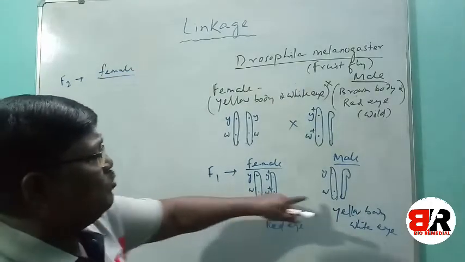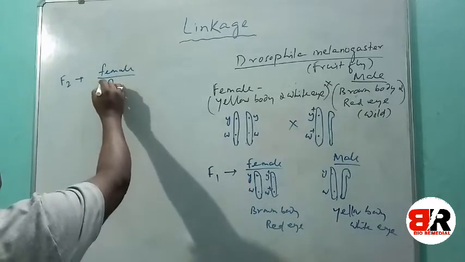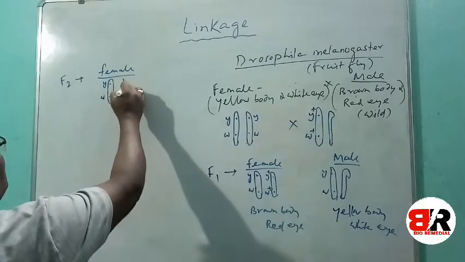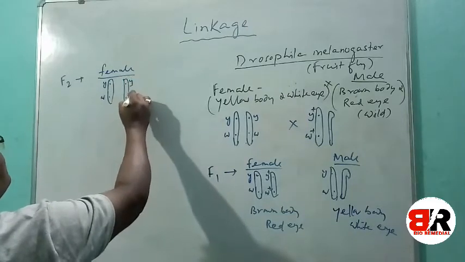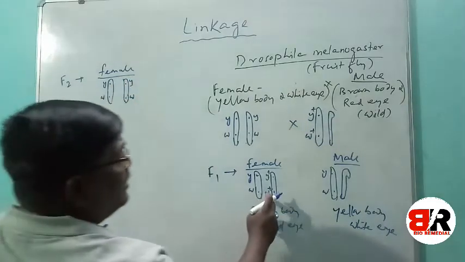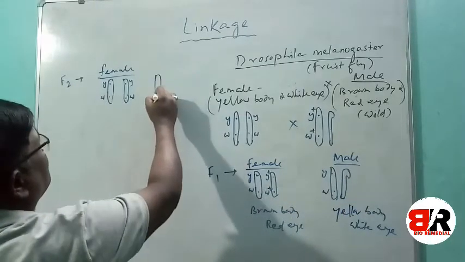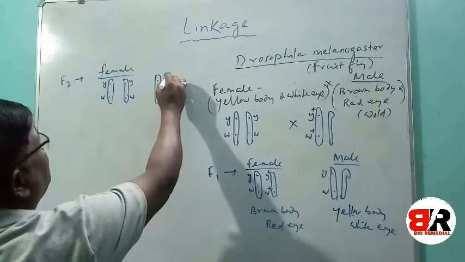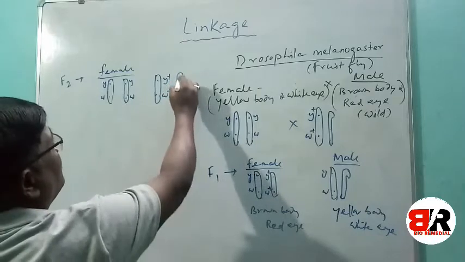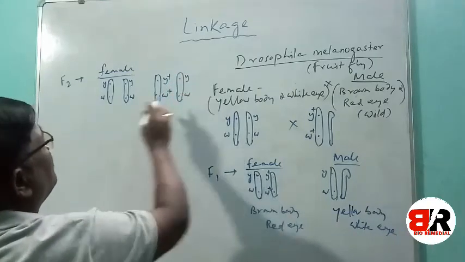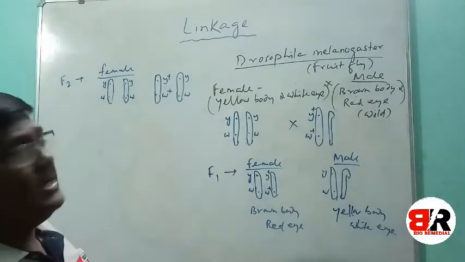In female, they will first get yellow and white, simple y w. Then brown, y plus w plus. Another combination they will also get is y plus w plus with simple y w. Another pair of female is y w, and one pair y plus w plus with y w.